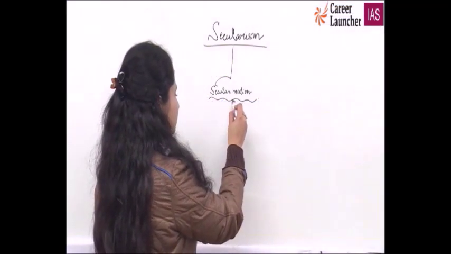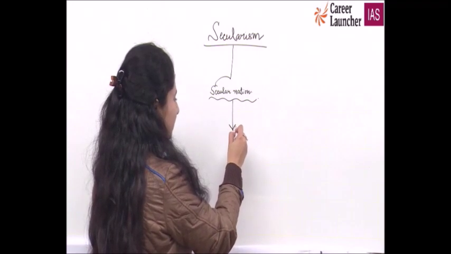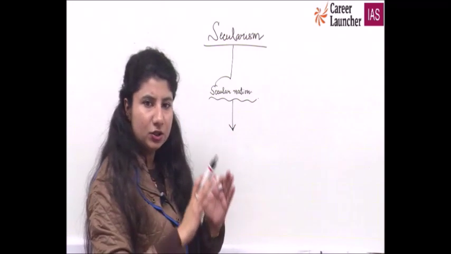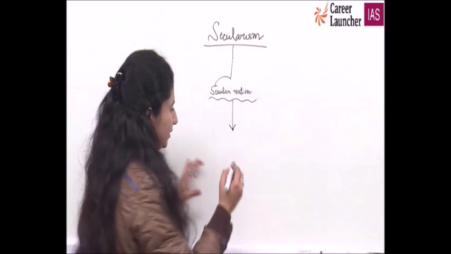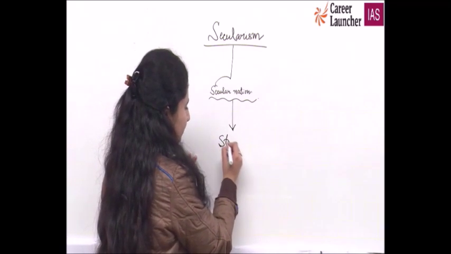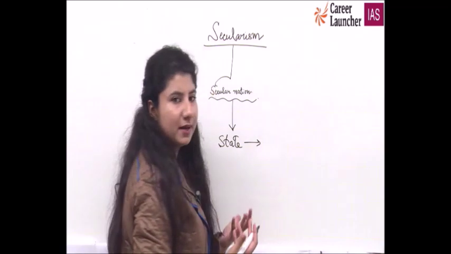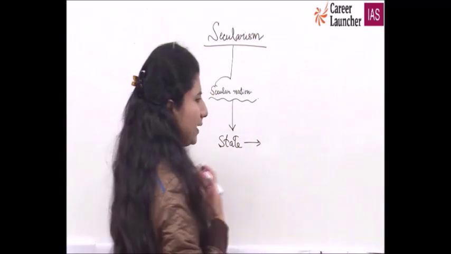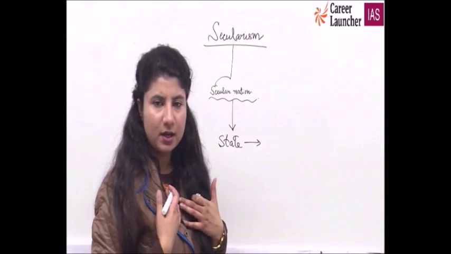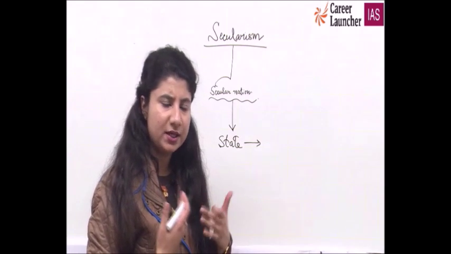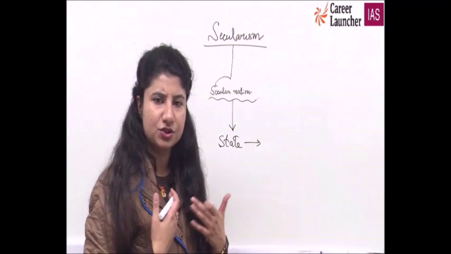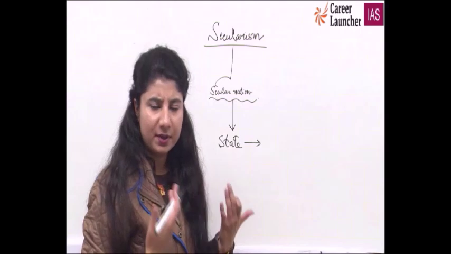So secularism, in our country, means that generally in normal days, the state will not interfere in the personal matter of any individual. I belong to Islam, I belong to any other religion, I'm a Hindu, I'm Sikh, I'm Christian, I'm Muslim, or I'm anything.